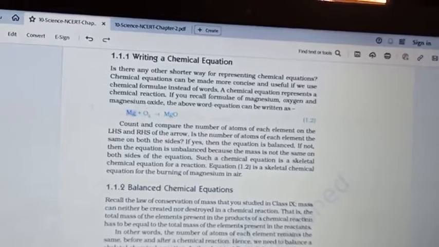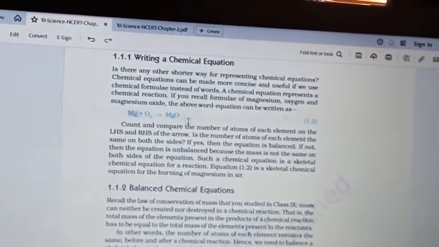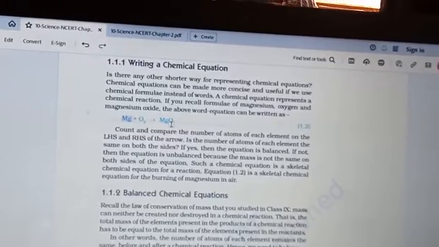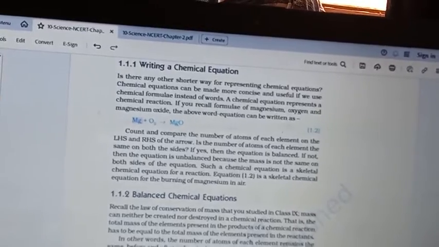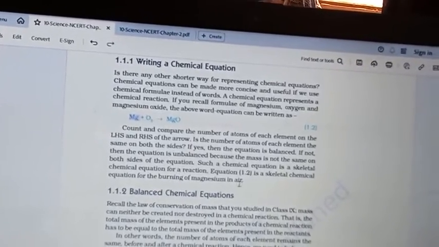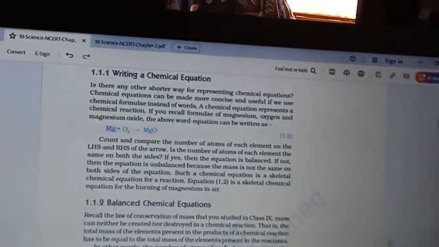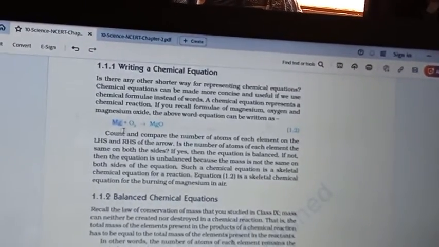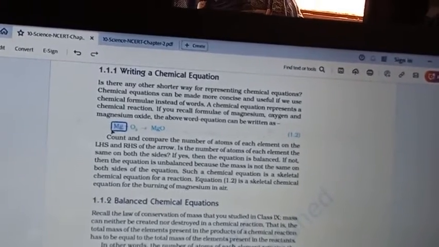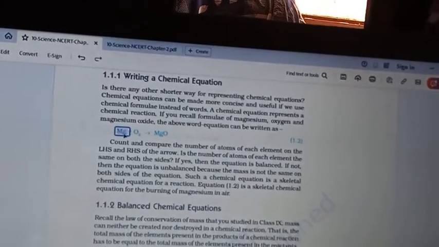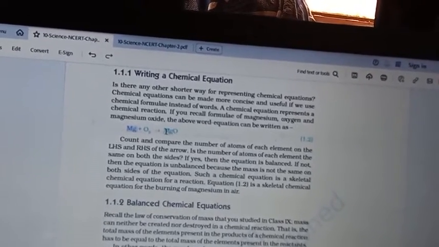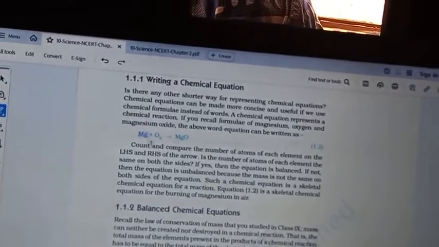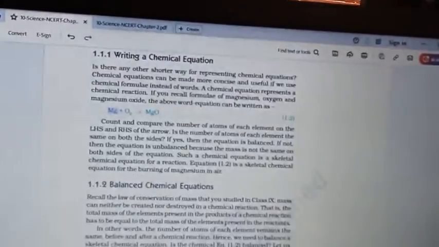When the reaction is not balanced and we have only made a general format of the reaction, the reaction is known as a skeletal reaction. This is a skeletal chemical equation. For this we can balance the reaction. To balance the reaction we can multiply by 2: if we multiply the Mg by 2 and also multiply the product side by 2, then it will be balanced. The balanced chemical equation will be studied in the next point.